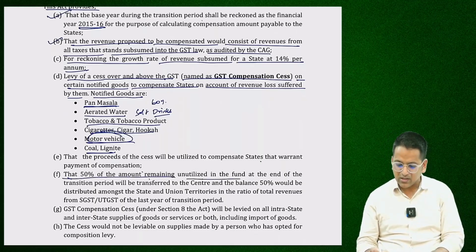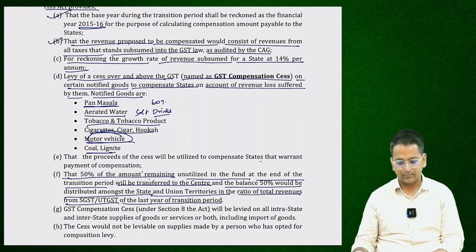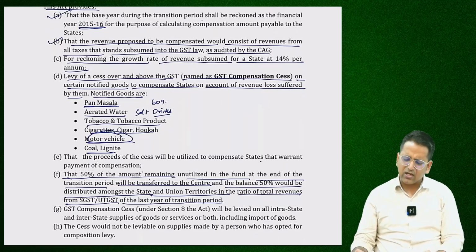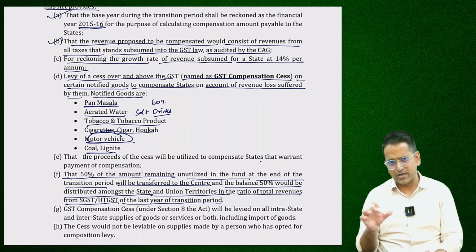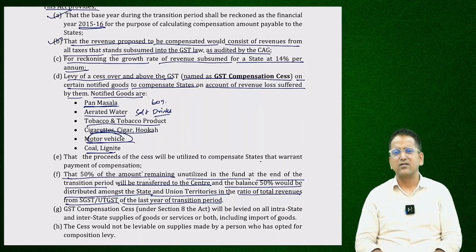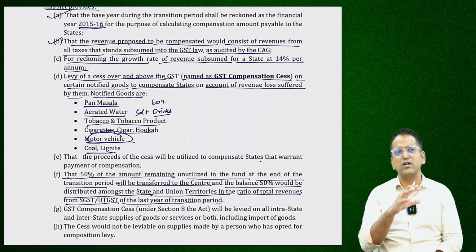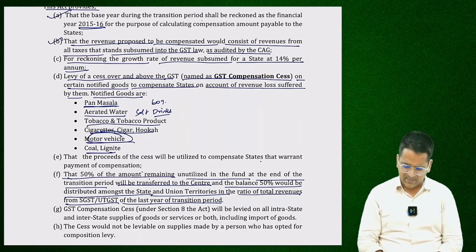50% of amount remaining unutilized in fund at end of transition period will be transferred to center, and the balance 50% will be distributed among states and union territories in the ratio of the total revenue from SGST or UTGST of last year of transition period. Okay guys, so last, which will be the final year, revenue for that year of all the state governments will be distributed in the same ratio. Did you understand? Half of the remaining money will go to central government, other half to state governments. Ratio of revenue will be allocated in same ratio to all the states.